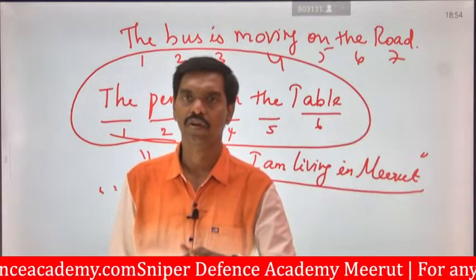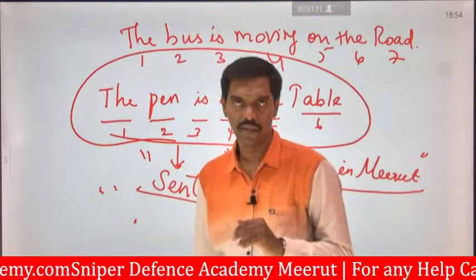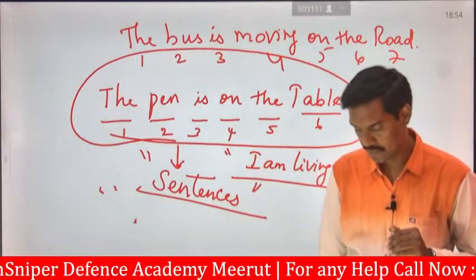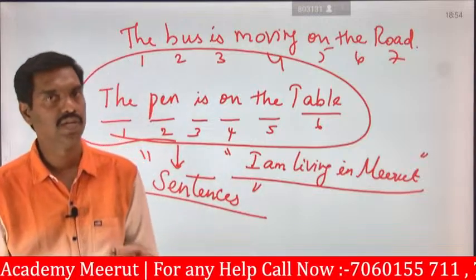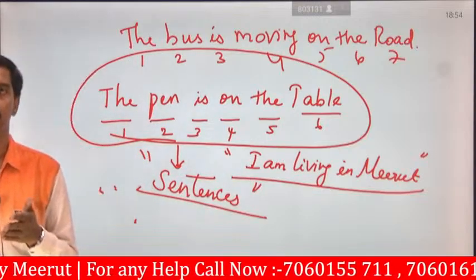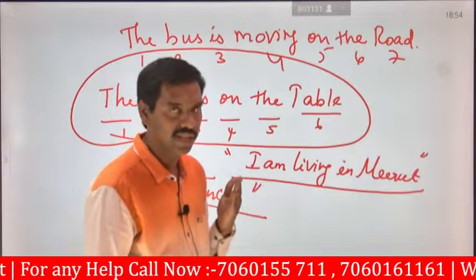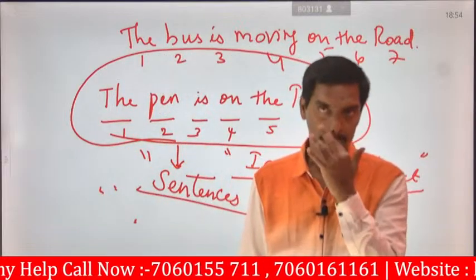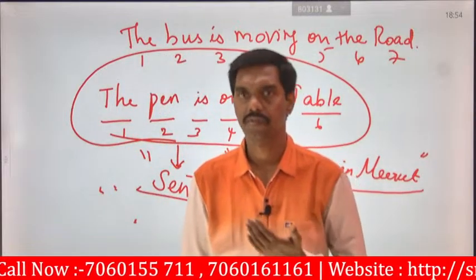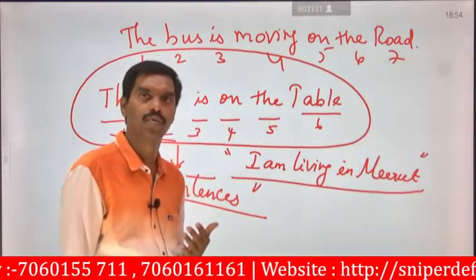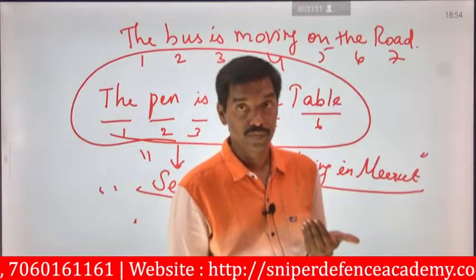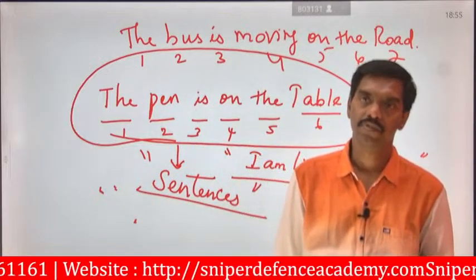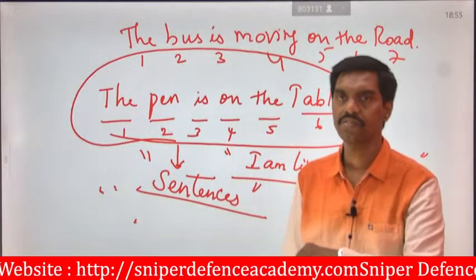How you are going to identify the subject in that particular question, and next how to identify the predicate. So we have seen what a subject is and what a predicate is, so you know how to identify them easily. Okay, so now we'll go to some examples. I will give some examples one by one, and then I will demonstrate how to identify the subjects and the predicates.